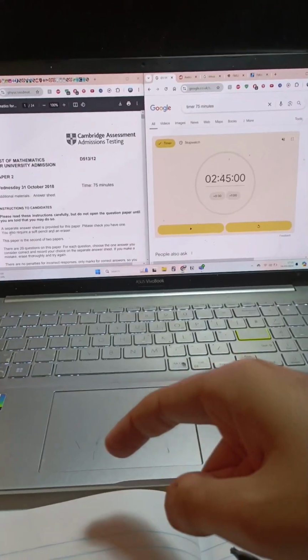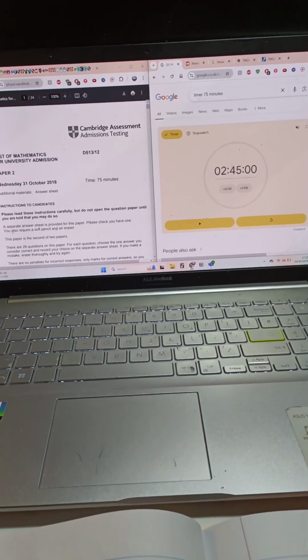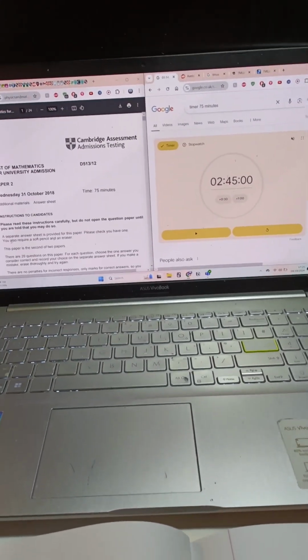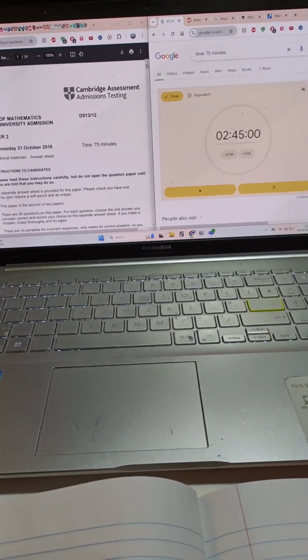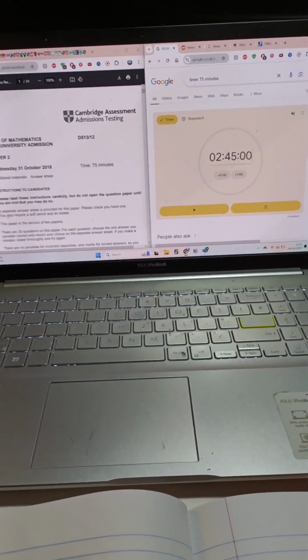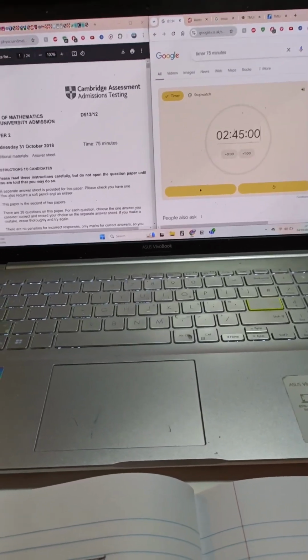So I'm going to do these papers. I might record while I'm doing them. And yeah, we'll see how it goes. Let's go! I'm going to mark the papers as I go along, otherwise it's going to take too long to mark as well, if you're interested. Although that may take away some of the time, it shouldn't be that bad.